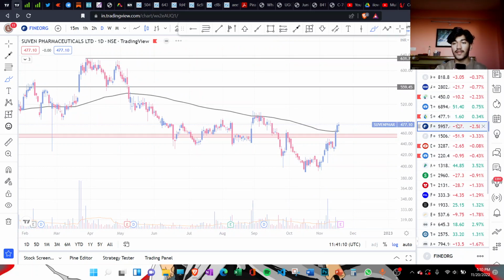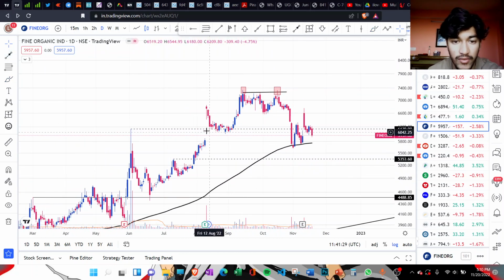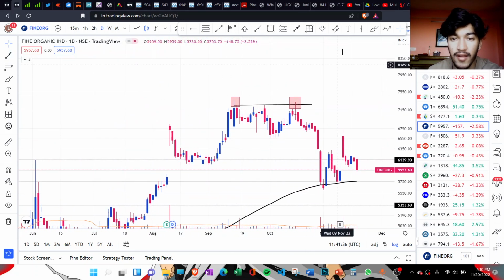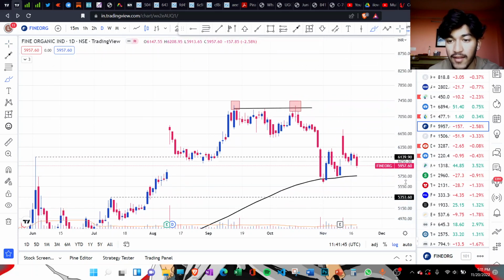Next one that we have is Finechem Organics, and as you can see, this was the earnings gap up, and after that the stock made a double top kind of formation. It tried to cross this area again but failed multiple times, and then there were these big candles combined with strong volume, and then there was a breakdown.